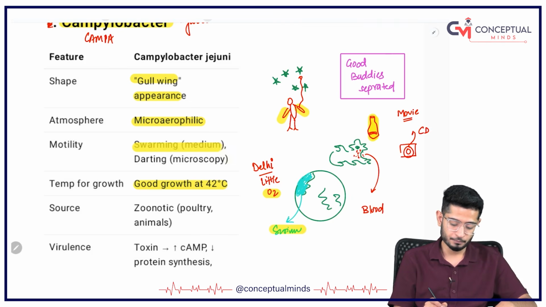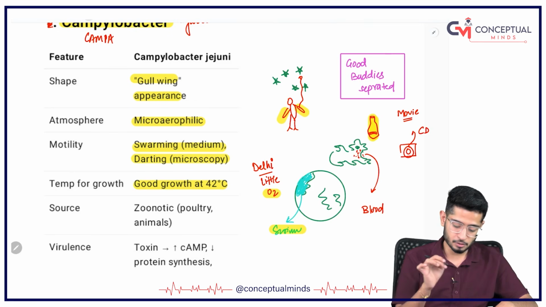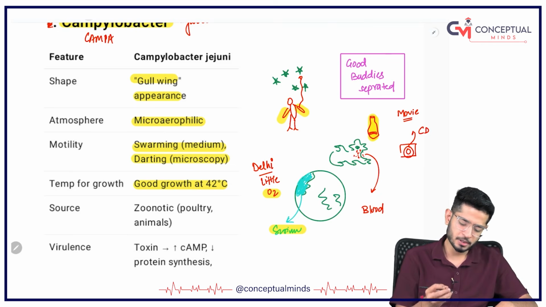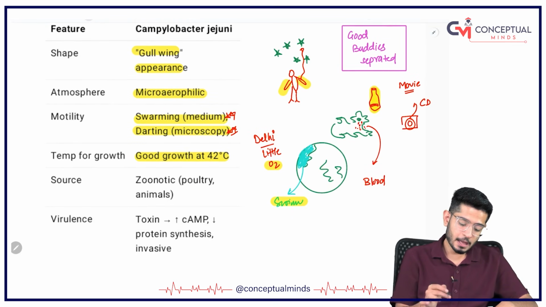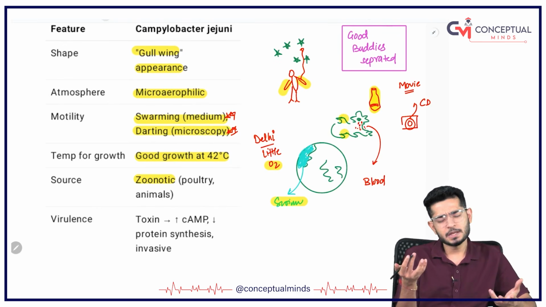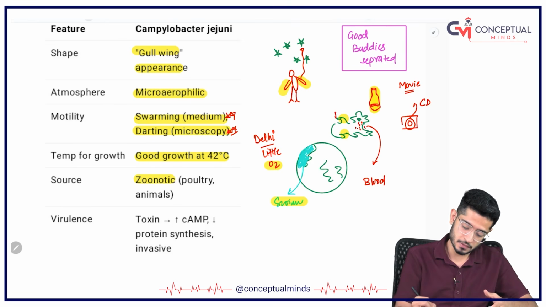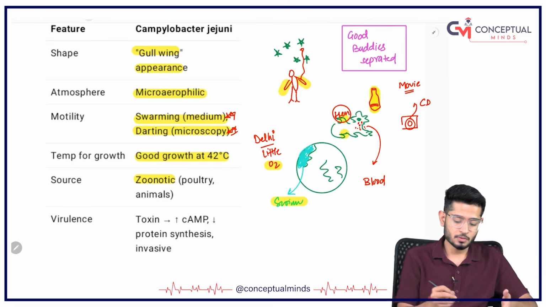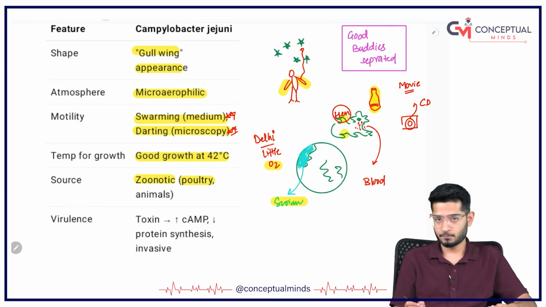So swarming motility in the medium and darting motility on the microscope. Swarming motility, it has got M, so you can remember. Swarming motility on the medium and darting motility on the microscopy. And the source is zoonotic. I told you, it used to live with the dog. In the place of dog, you can assume a hen, just hen you can assume. So hen, poultry, and other animals are the source of infection.